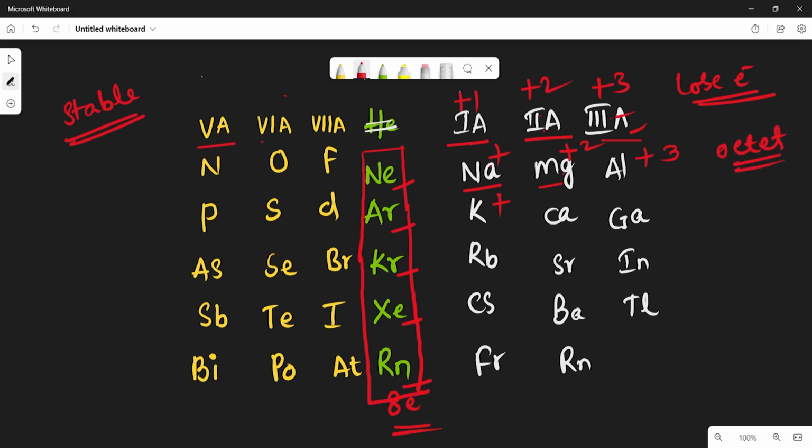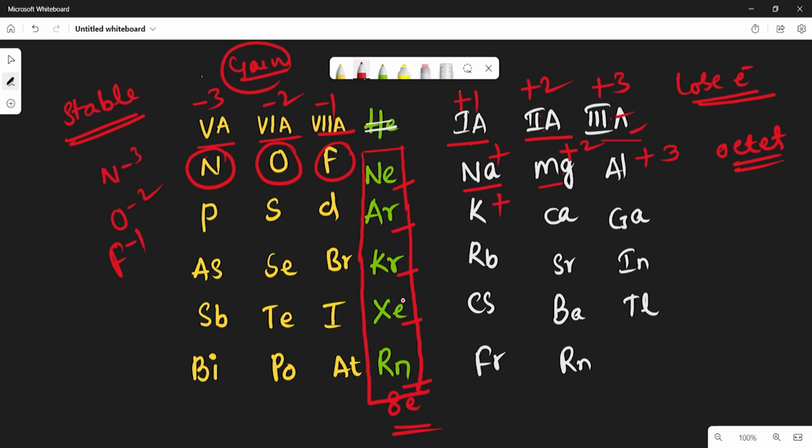Among the 5A, 6A and 7A group elements, nitrogen gains 3 electrons and becomes N-3, whereas oxygen gains 2 electrons and becomes O-2. Fluorine gains 1 electron and becomes F-. So here there is gain of electrons.